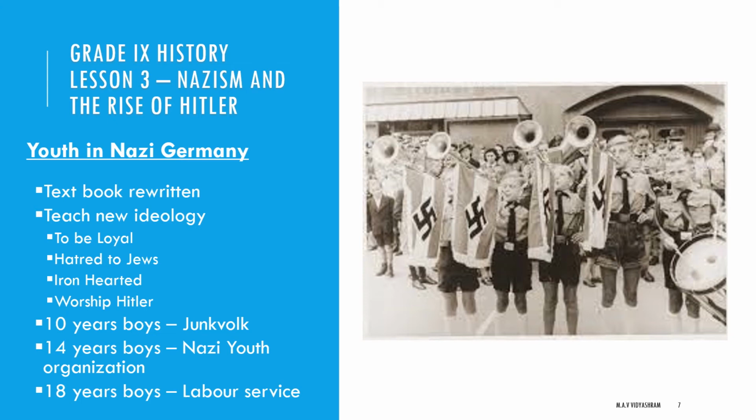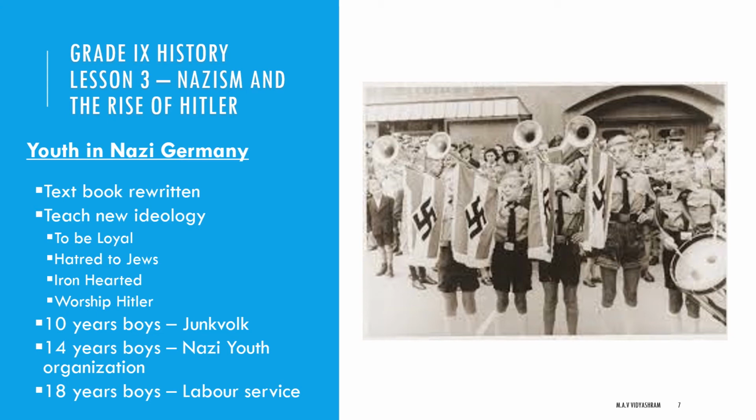Then it was considered that 10-year-old boys have to go into the organization known as Jungvolk. The 14-year-old boys have to join the Nazi youth organization. And boys of 18 years and above have to go to the labor service. So from childhood itself, the children were divided like this, and they were trained to take care of Germany in the future.